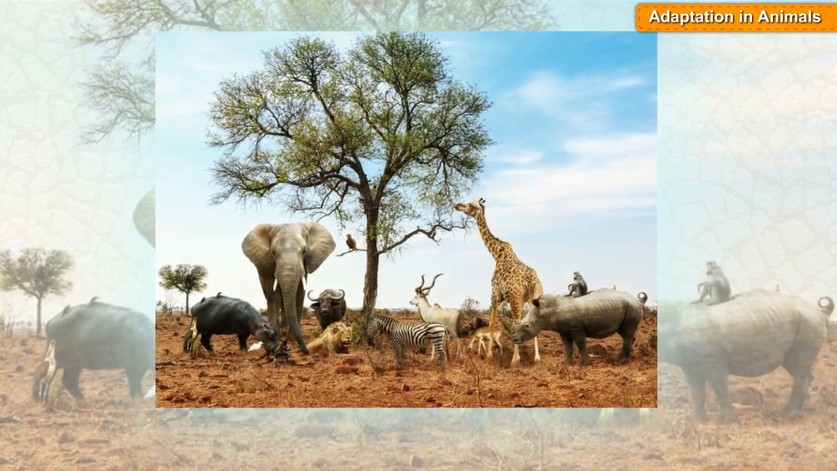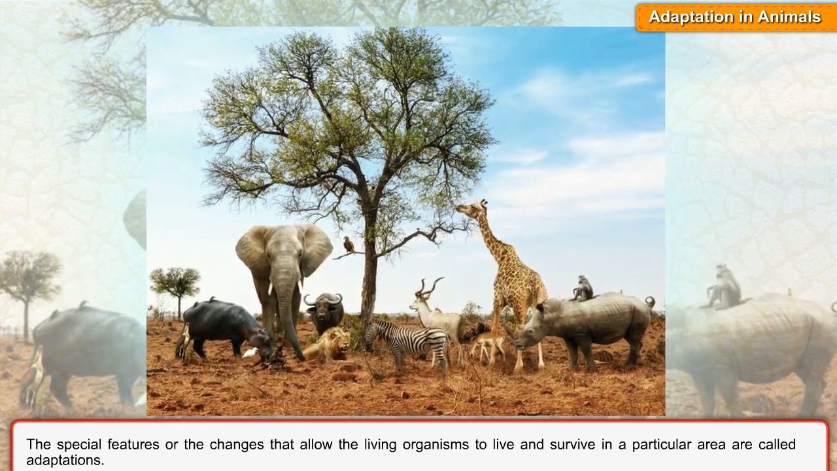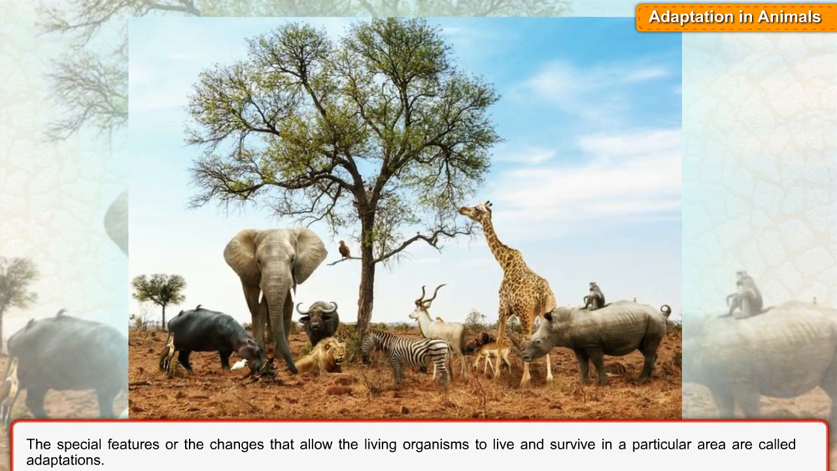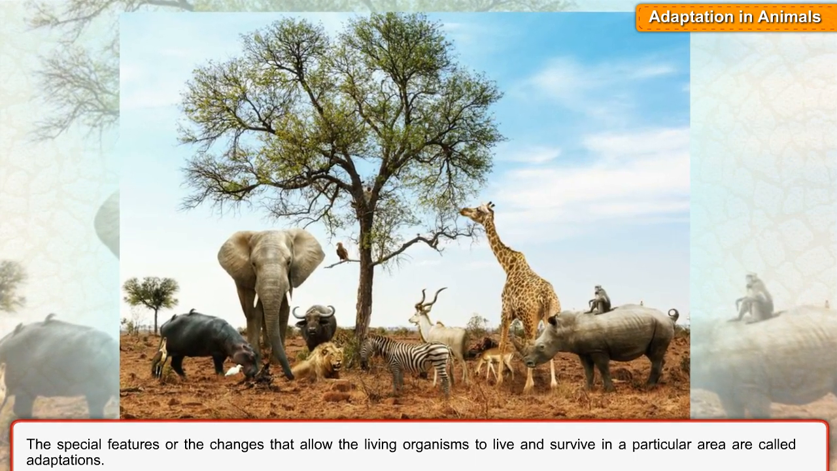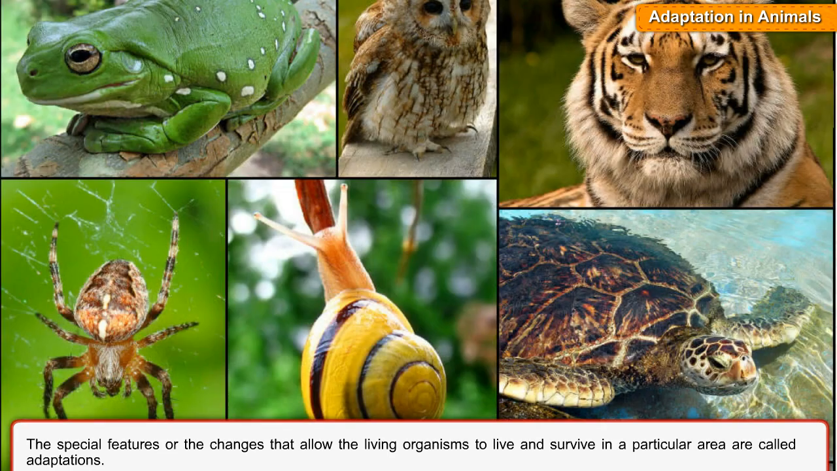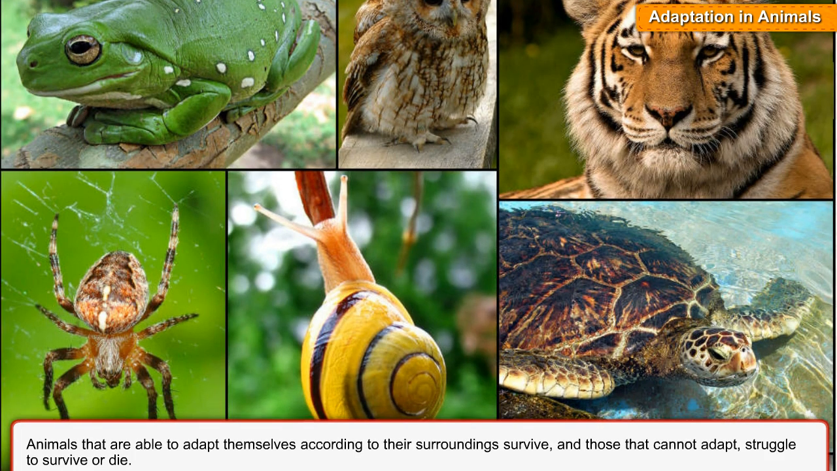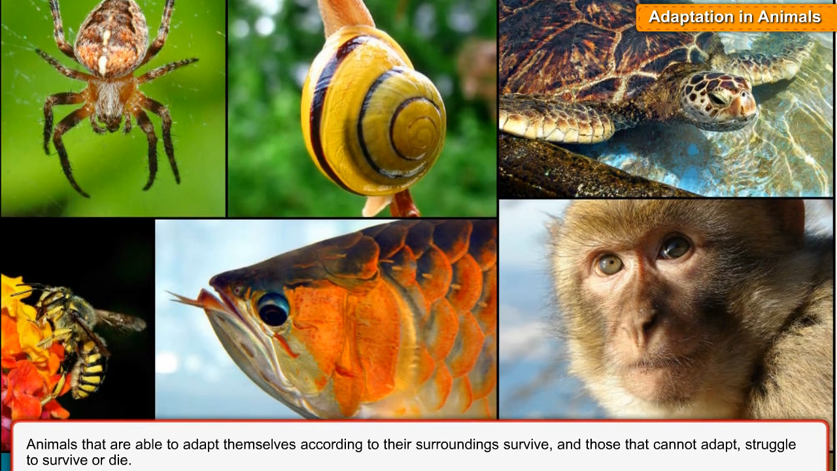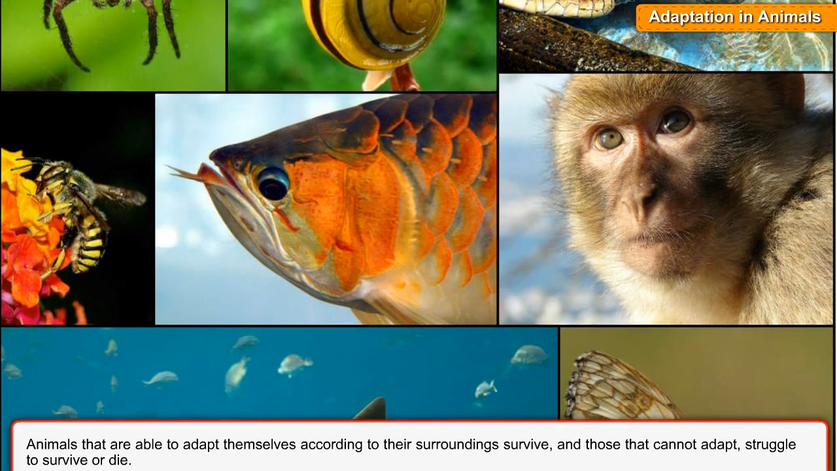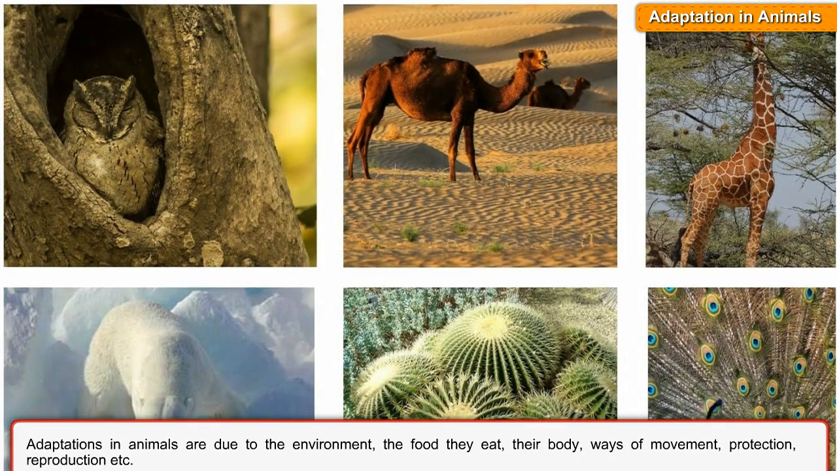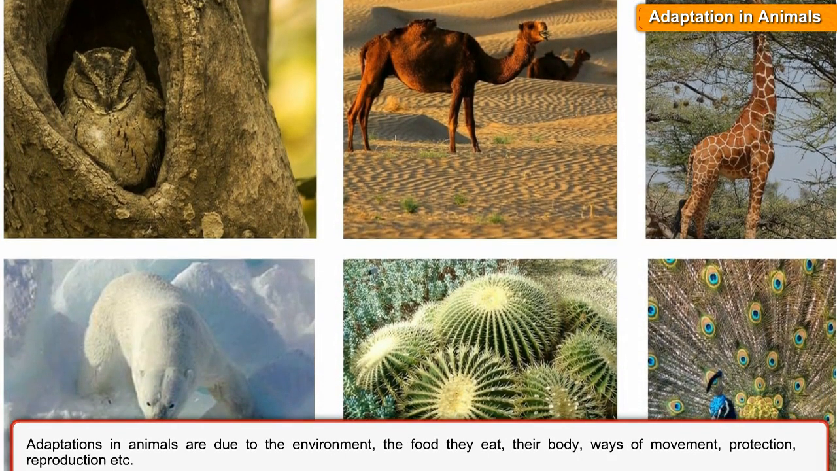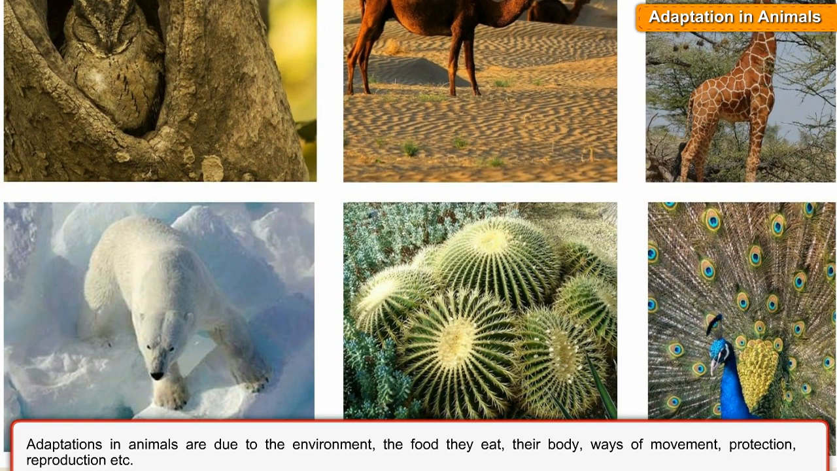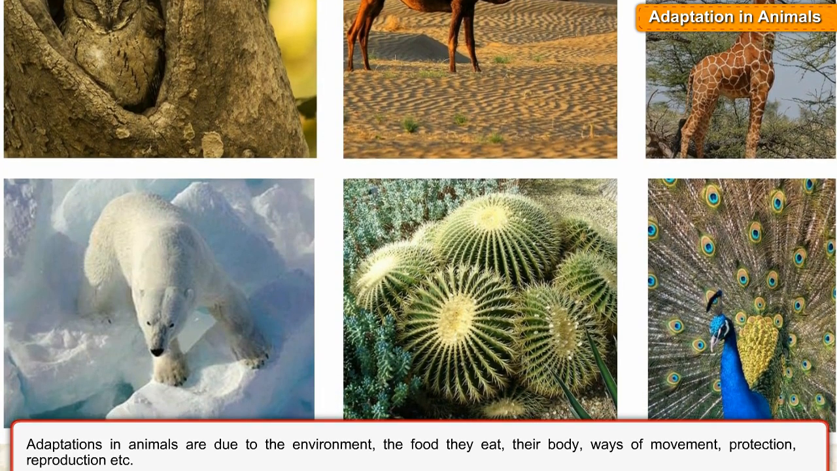Adaptation in animals. The special features or the changes that allow living organisms to live and survive in a particular area are called adaptations. Animals that are able to adapt themselves according to their surroundings survive, and those that cannot adapt struggle to survive or die. Adaptations in animals are due to the environment, the food they eat, their body, ways of movement, protection, reproduction, etc.